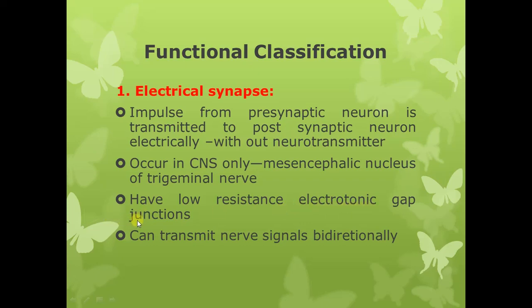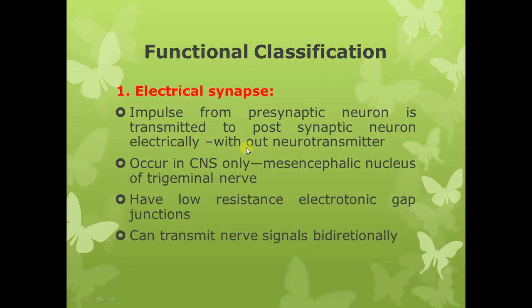So electrotonic gap junctions are present between the adjacent neurons, and these gap junction ion channels allow the direct flow of ions from the cytoplasm of one neuron to the cytoplasm of the other neuron. So that is an electrical synapse, in which ions from one neuron flow to the other neuron through the gap junctions. Remember that it is without involvement of the neurotransmitter substances.